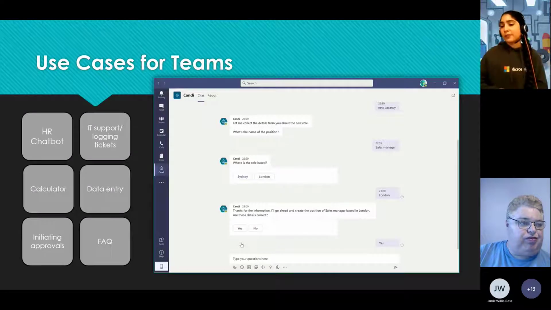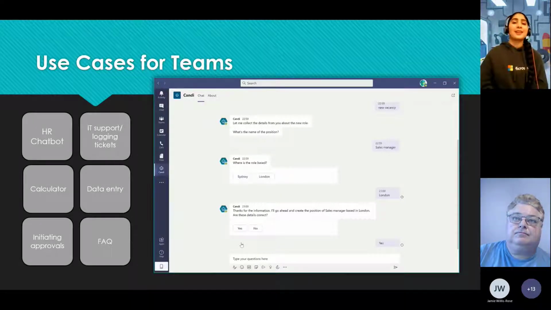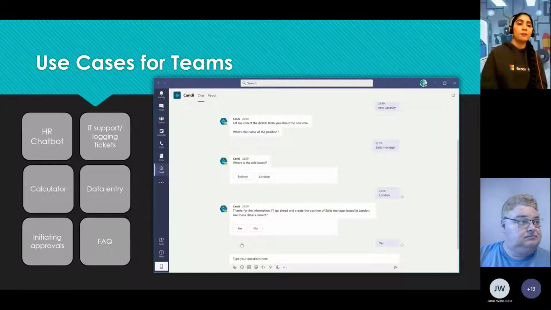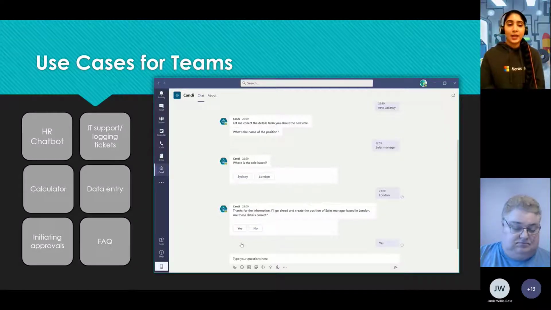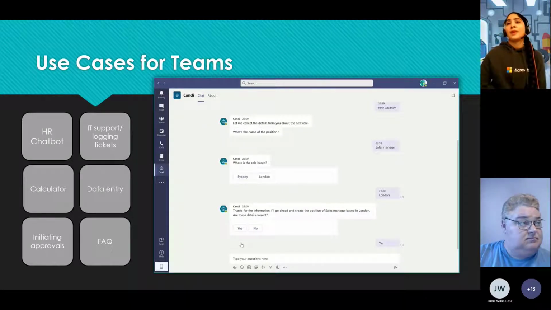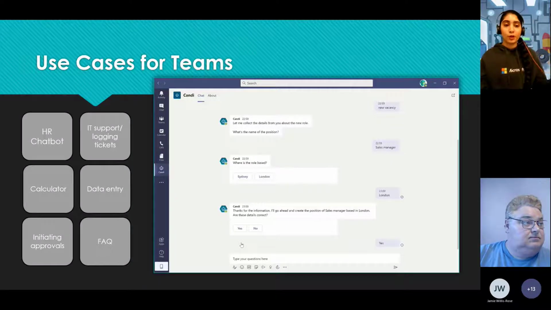So the most popular things I've seen built with this are things like an HR chatbot. When you actually go and open up Power Virtual Agents within Teams, there's a quick start guide on how you can go and build your own HR chatbot. If you think about it, HR is something people have questions about constantly all day, and they're probably getting hammered with questions like, how much leave do I have? What's our work from home policy?